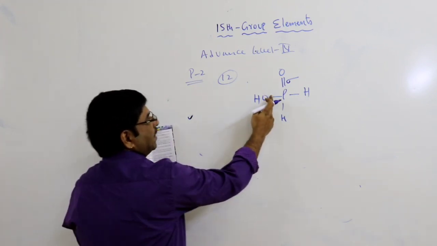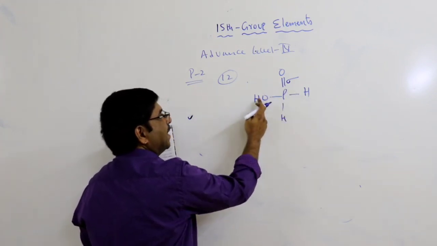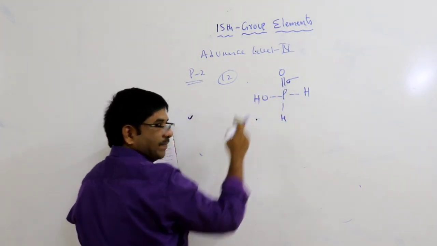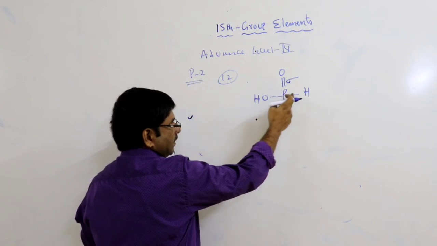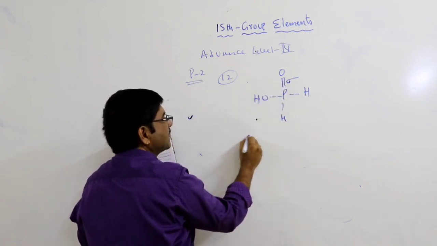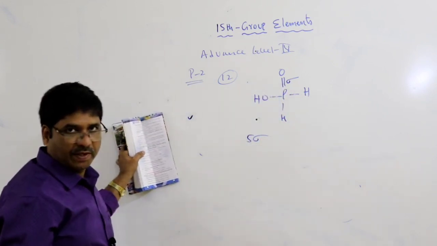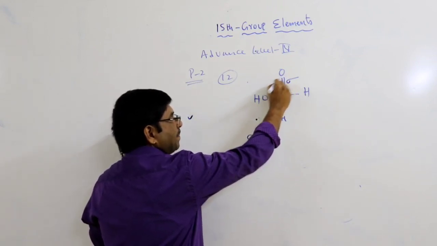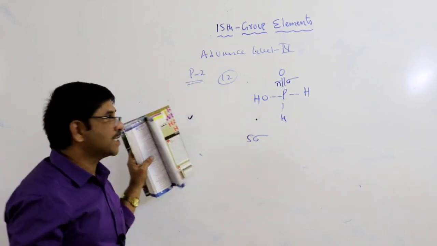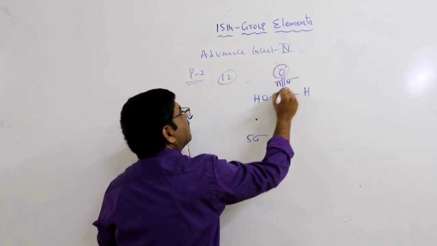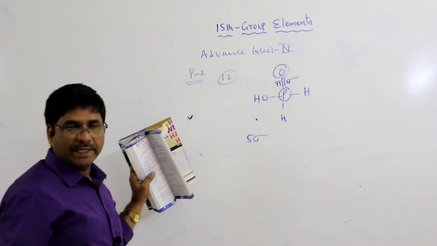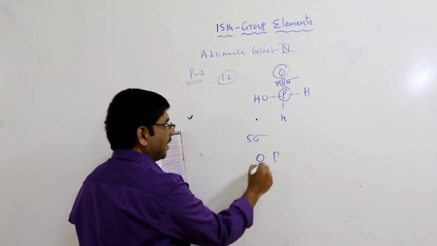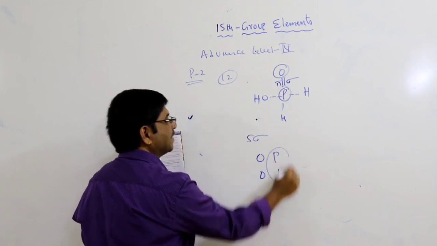This is sigma. This is sigma. This is sigma. This is also sigma. 1, 2, 3, 4, 5. Five sigma bonds are possible. This one is the pi bond. That pi bond is possible between oxygen and phosphorus. Oxygen's orbital is a p orbital. Phosphorus's orbital is a d orbital.